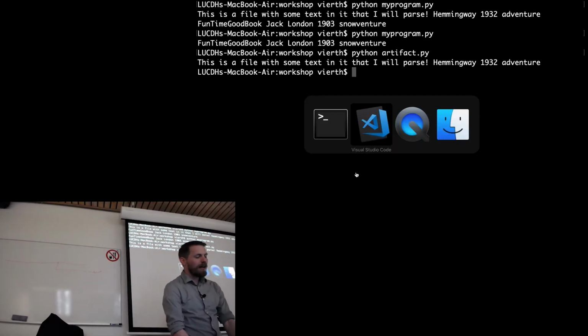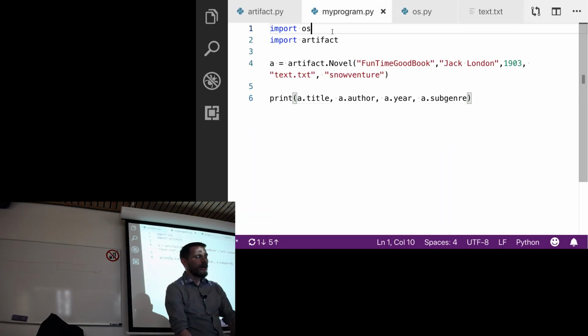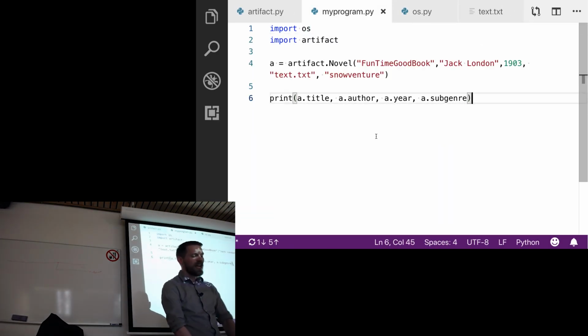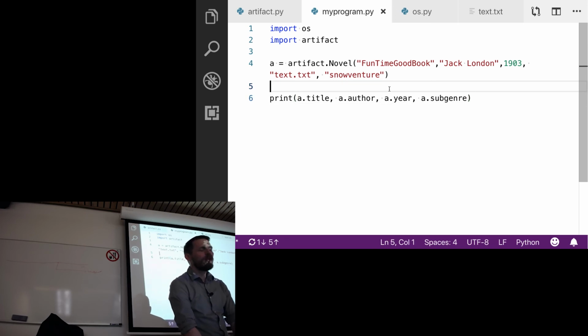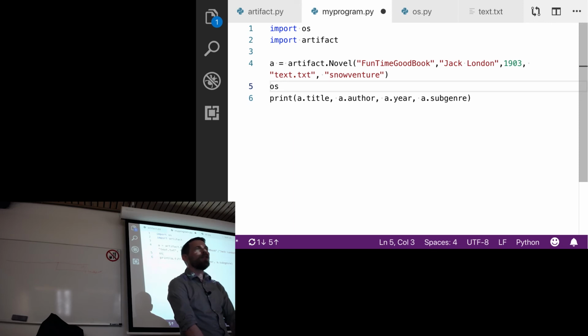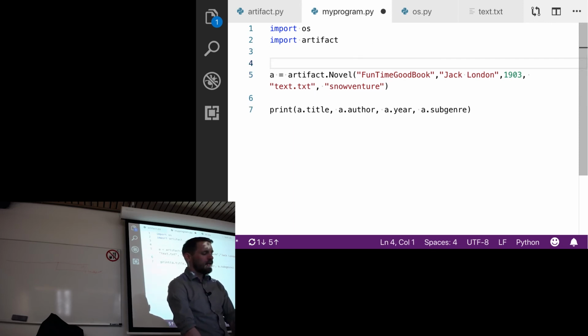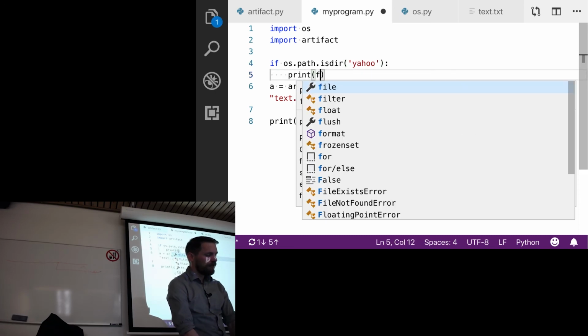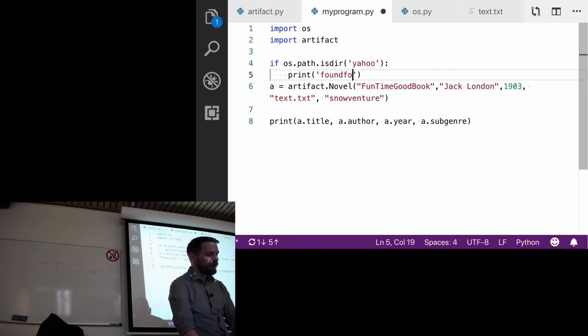If I go back over here into my program and I import os, and then do something like, what's a good use of os? If I say if os.path.isdir, which is a way of checking if a folder exists, and I'll just say Yahoo, then I'll say print found file or found folder.